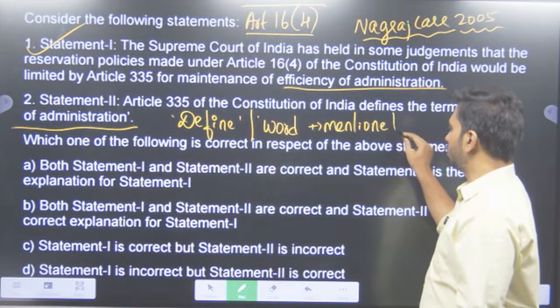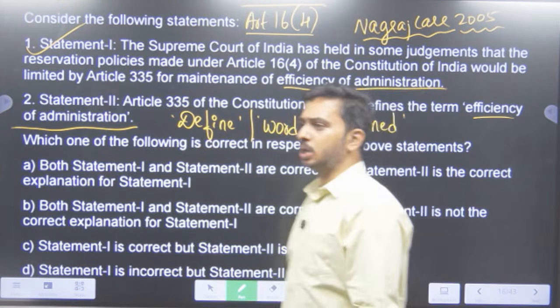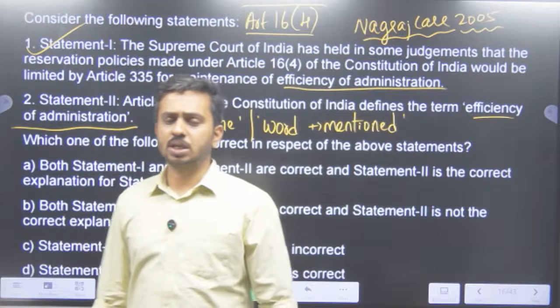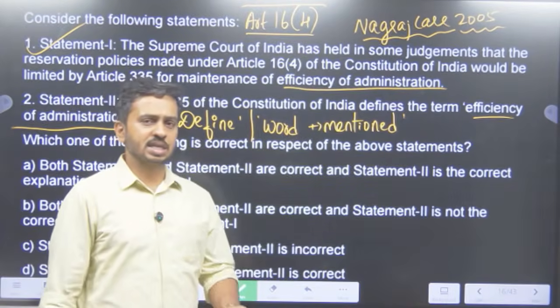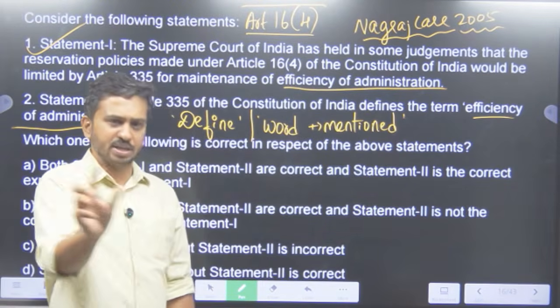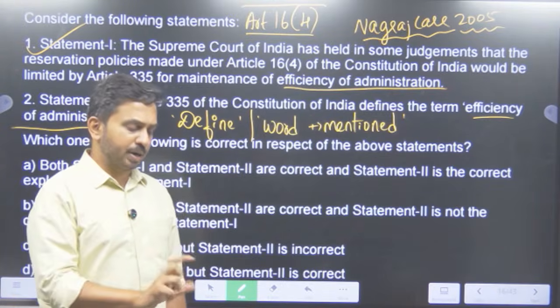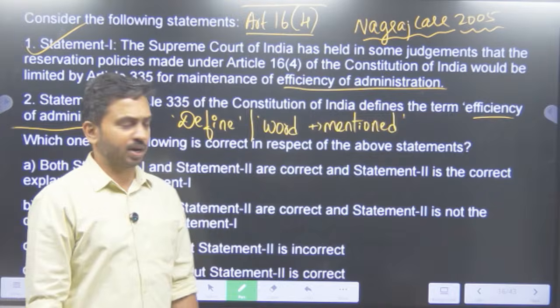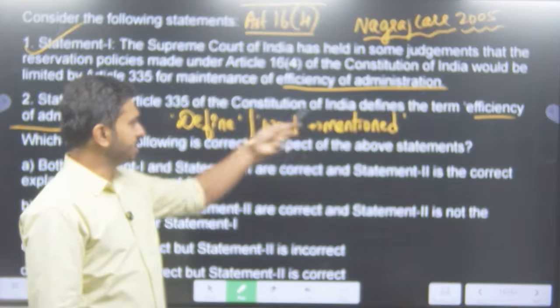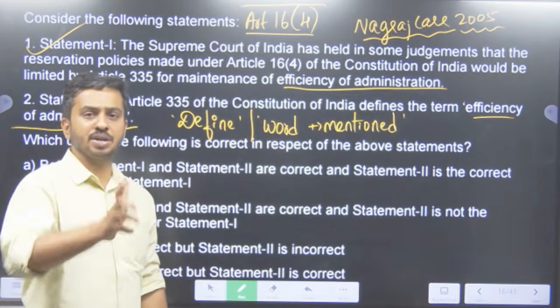These are two very repetitive themes in the UPSC question paper. One, they will say that the Constitution has defined this word, saying that defection has been defined, the breakdown of constitutional machinery has been defined, or here the efficiency of administration has been defined.